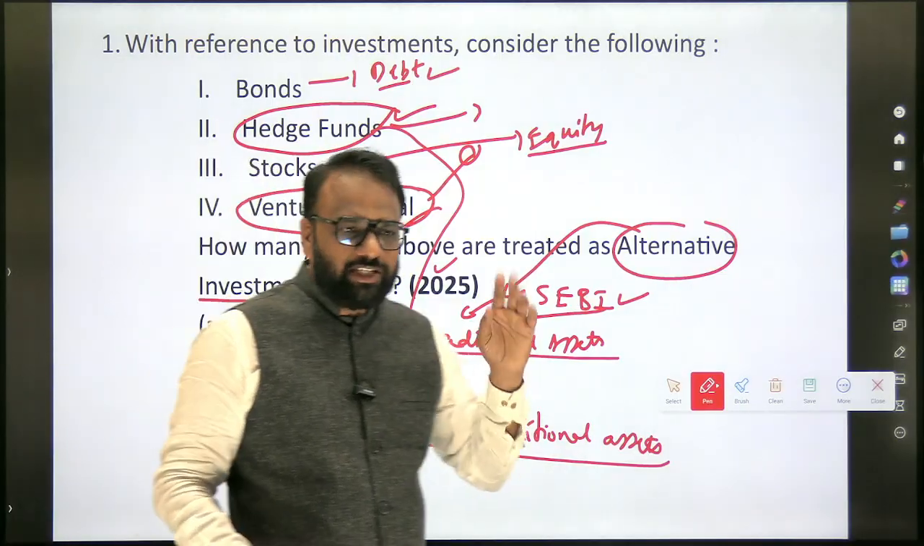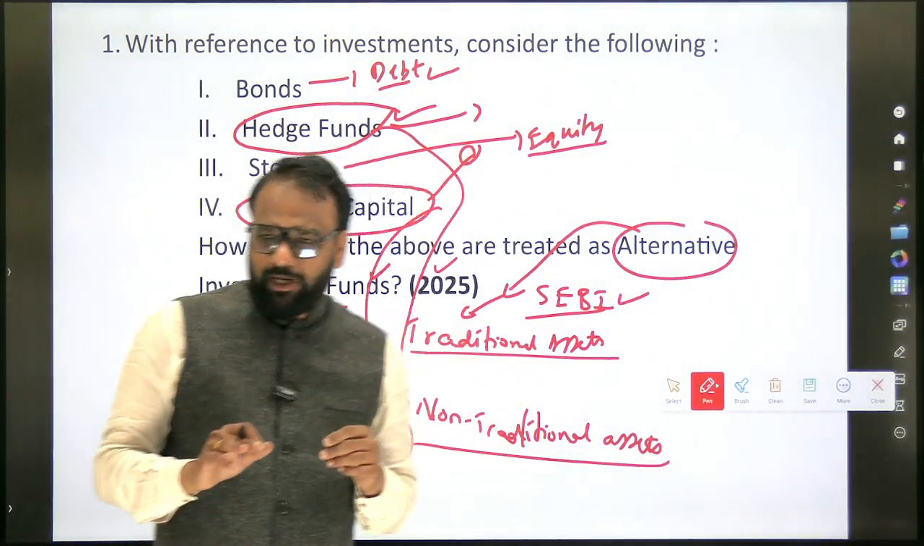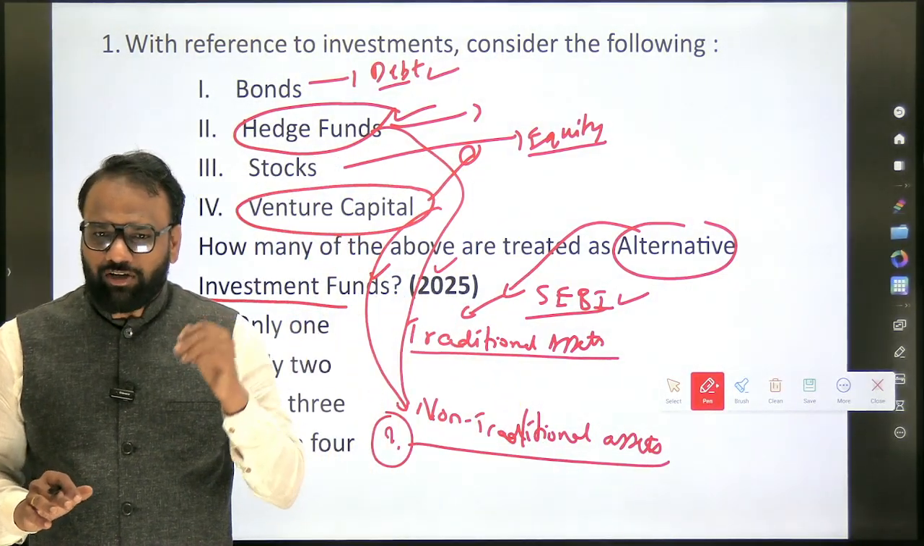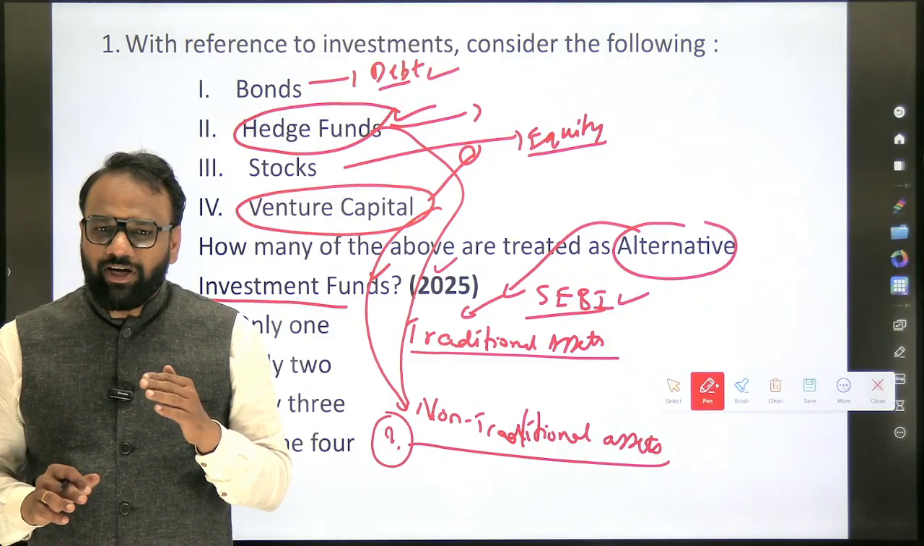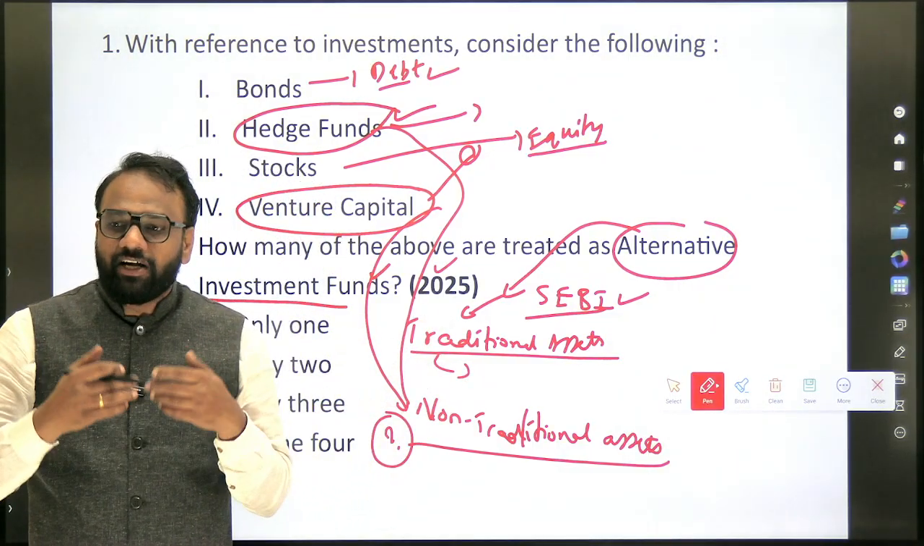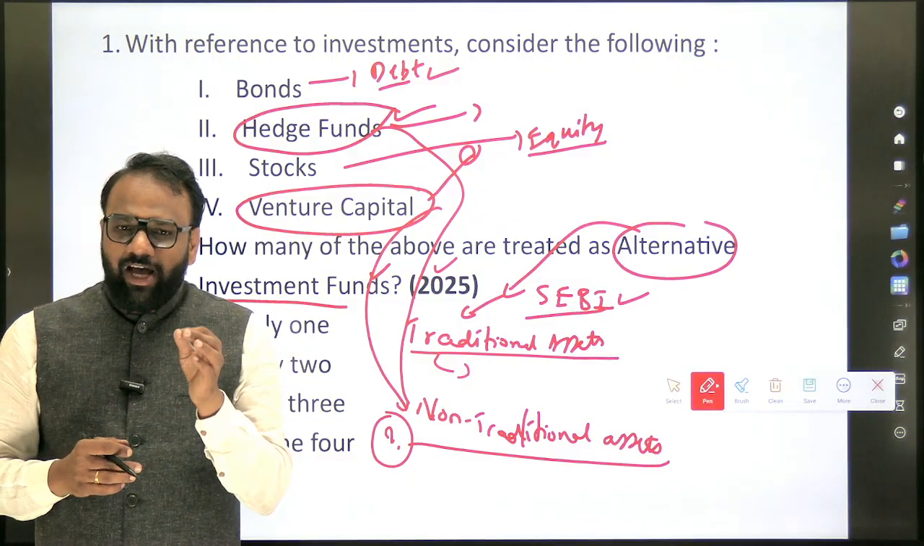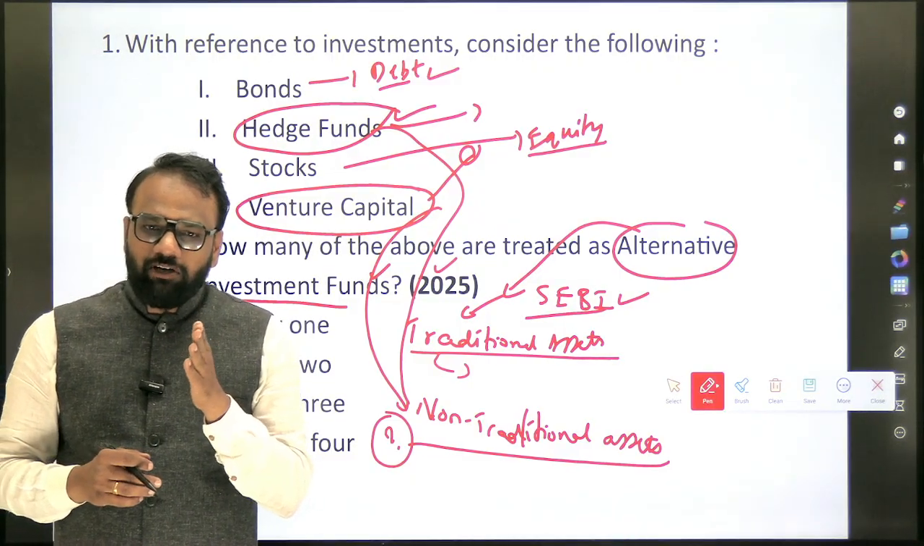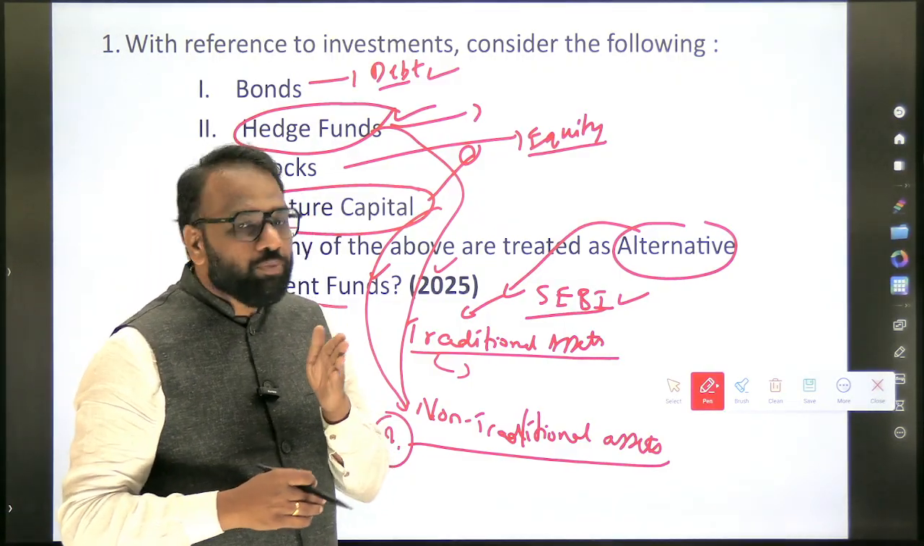When it comes to traditional investment, already we know about bond and stock. In the notes I also listed the other things which are considered traditional investment. If I ask you one example, we know that a very famous investment fund is mutual funds.